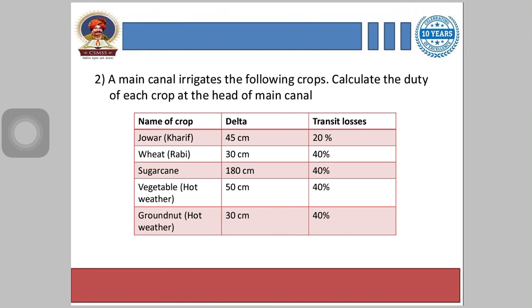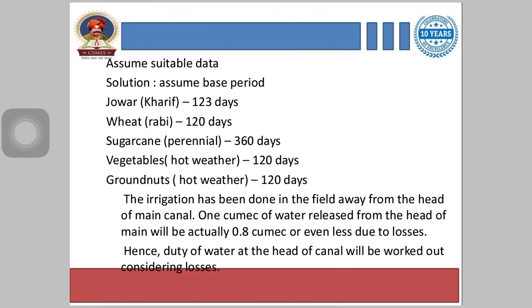Next is wheat, Rabi. Here delta is given 30 cm and transit losses are given 40%. Next, sugarcane. The delta for sugarcane is 180 cm and transit losses are 40%. Vegetable, 50 cm delta and transit losses are 40%. Groundnut is hot weather crop, and for this the delta is given 30 cm and transit losses are given 40%.